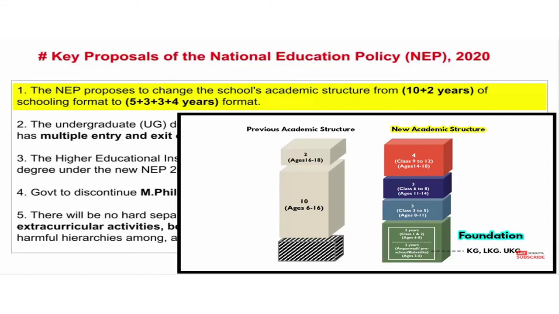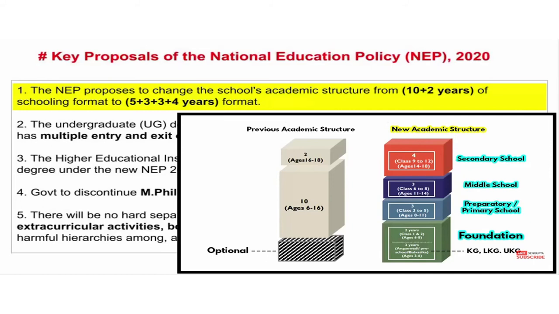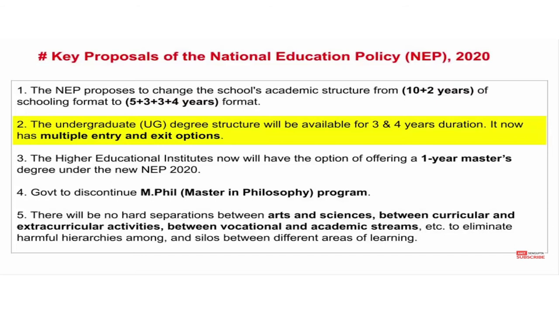It will be called the foundation stage, and in the next stage, for class 1 and 2, it will be the preparatory stage. For class 3 to 5 it will be primary school, and for class 6 to 8 it will be middle school, and after that from class 9 to 12 it will be treated as the secondary school system. So these are the main changes going to be held in NEP 2020. And previously early childhood education was optional, but now it will be compulsory for every child.